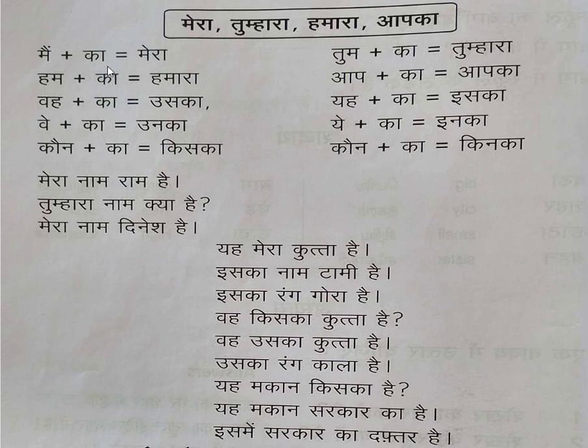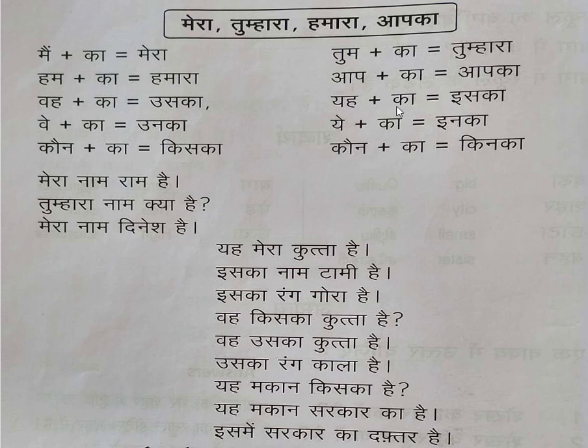When मैं with का it will be मेरा. You can just see, हम with का it will be हमारा, वह with का it will be उसका, वे with का उनका. वे means they, the persons, उनका. कौन का, कौन means we are asking who, किसका, whose. Same way तुम का will be तुम्हारा. तुम means we are referring to the second person, तुम्हारा, yours. आप का, आपका, again referring to the second person.